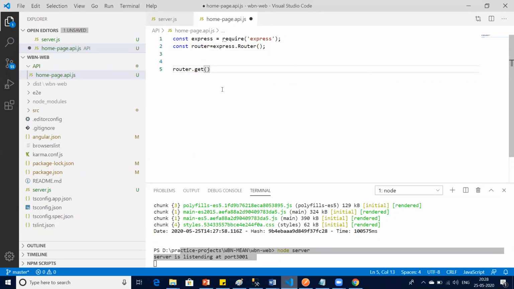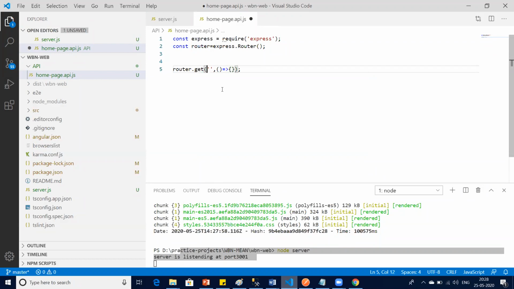First make the skeleton. Say router.get, parentheses open and close, then single quotes, this will be your route name, then an arrow function, the second argument. That's it, simple. First create the skeleton, very simple.